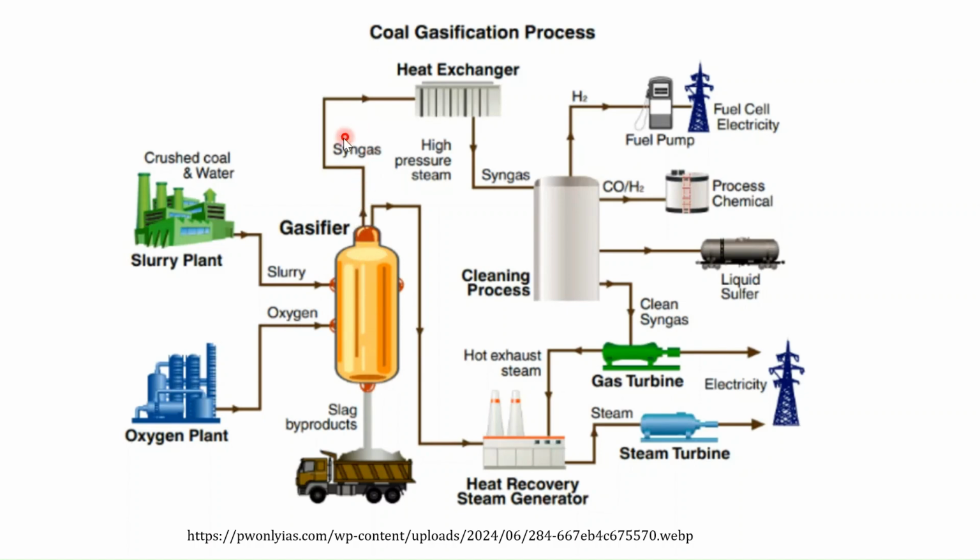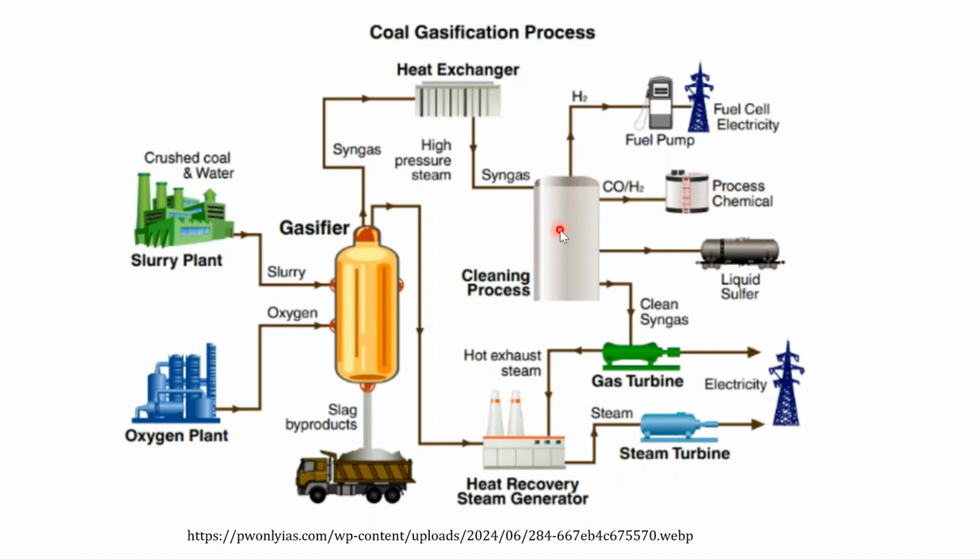Syngas is a mixture of hydrogen and carbon monoxide. So when it is subjected to the heat exchanger, we can generate high pressure steam which can be utilized to rotate the turbine for generation of electricity, and then this syngas can also be utilized for generation of hydrogen which can be used in the fuel pump or the fuel cell electricity. The syngas is also utilized in the formation of different liquid fuels. So that can be distributed to different industries for generation of different chemicals.